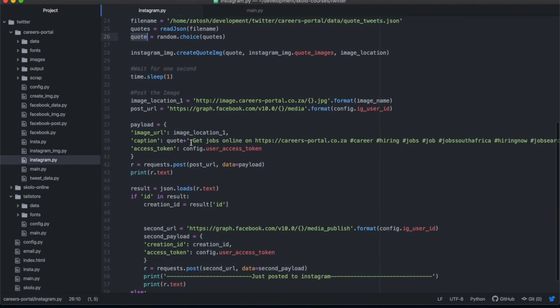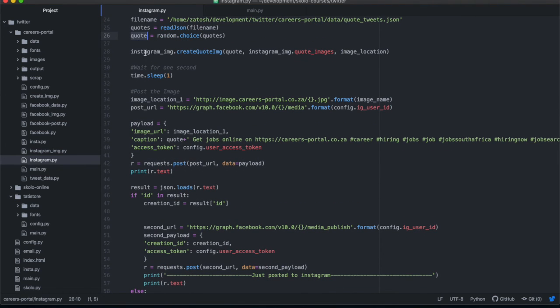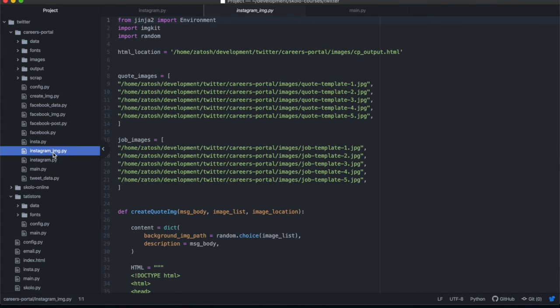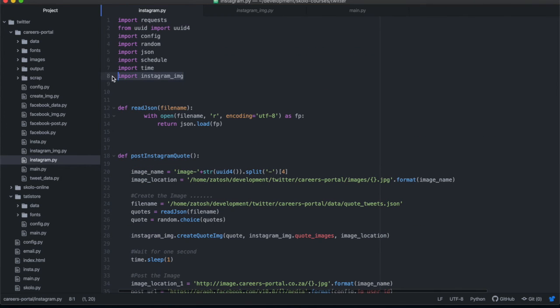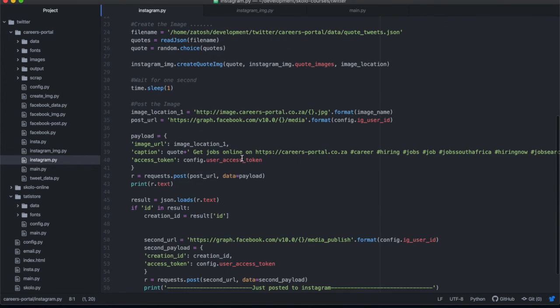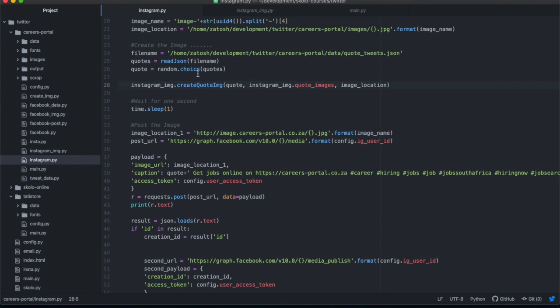Then once you've done that, we're going to do Instagram IMG. This is the function we've just been discussing, the create quote image function. It's inside of this Instagram IMG file. This is the file that we just went through. So what you need to do is save that file in the same location as your main file is saved in, and then at the top over there, you're going to import it. Once you've imported it, then at the bottom there you can call that import, and then call the function inside of that file that you want to talk to. The function that you want to talk to is create quote image.